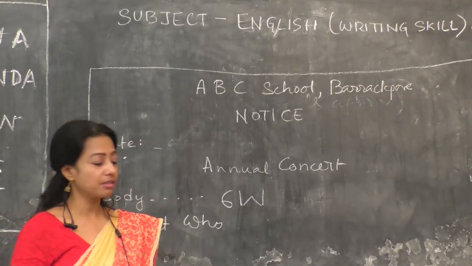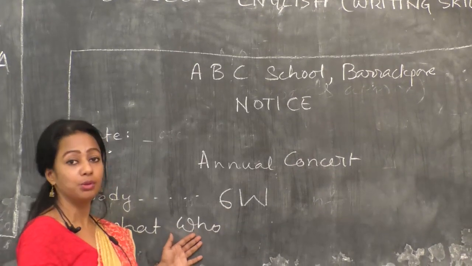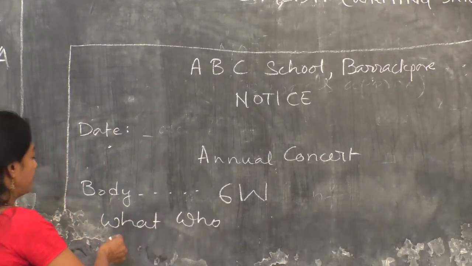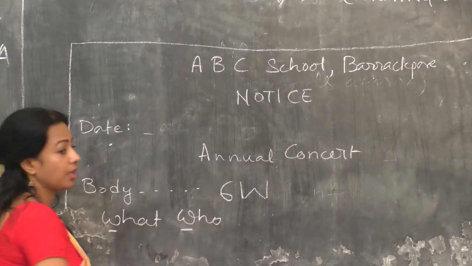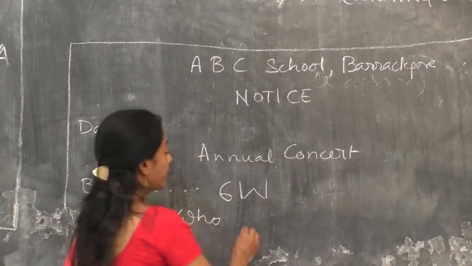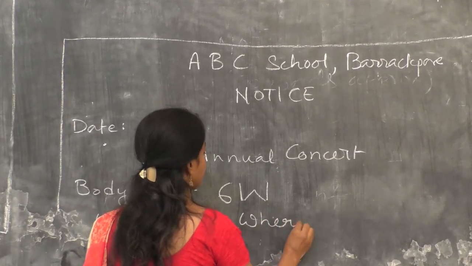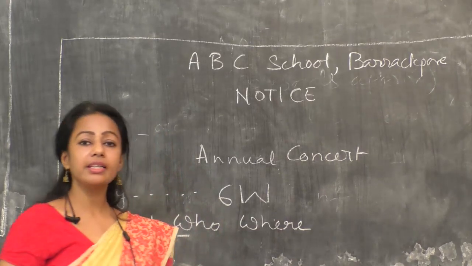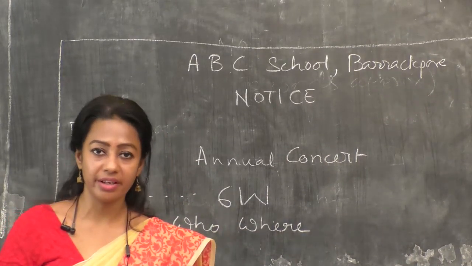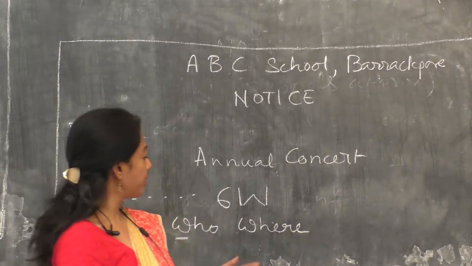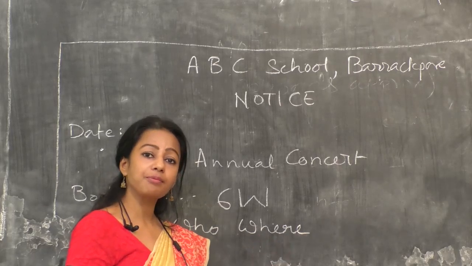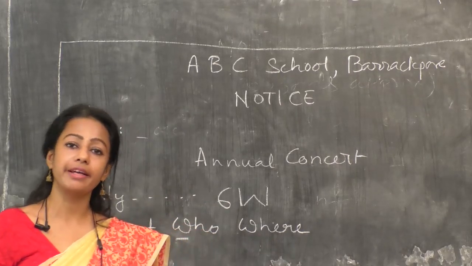For whom it is written? So there it is, the next W, who. Then where. Where the event is going to happen or be organized. So the next point is where, you have to give the details of the venue.